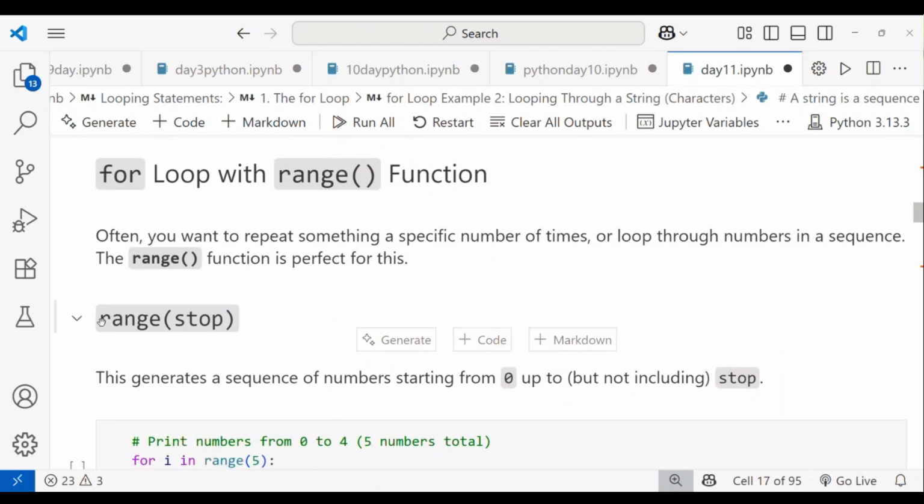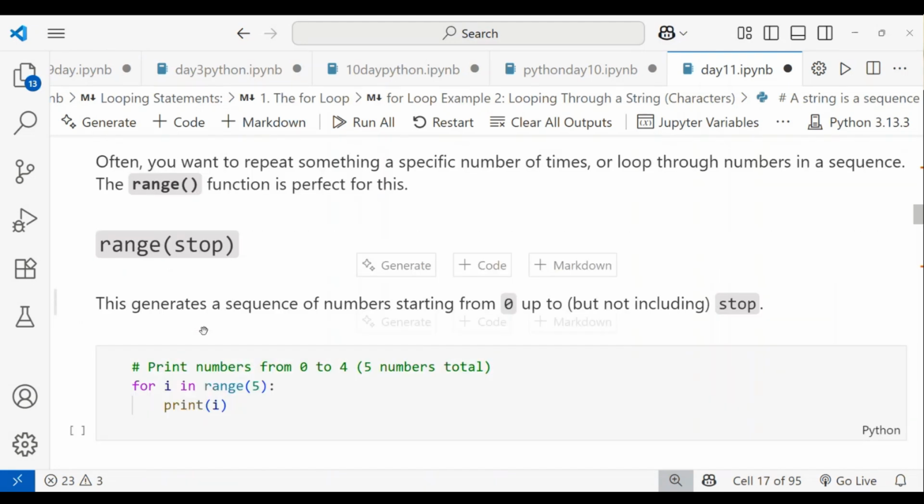Okay, I'm taking range here, and inside you have to mention the stop value. This generates a sequence of numbers starting from 0 up to, but not including, the stop value. If you don't include the stop, it will run up to the end value. If you mention a stop value, it will run until your condition. Okay, let me do it with an example.